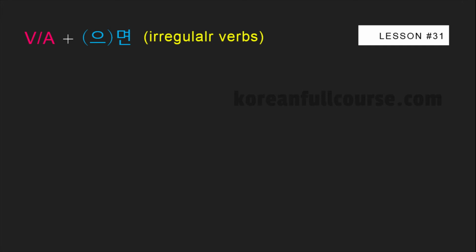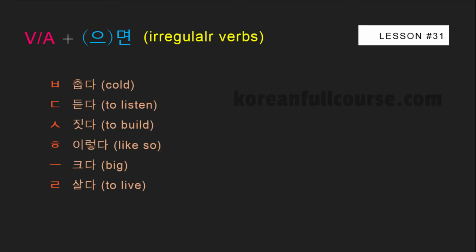Let me show you how to use conjunction 으면 with irregular verbs and adjectives. As I said in the previous lesson, there are 6 categories of irregular verbs and adjectives. Pause the video and try to conjugate these words based on what you have learned in lesson number 29. This is how your answers should look. If it's not, you can watch lesson 29 again.